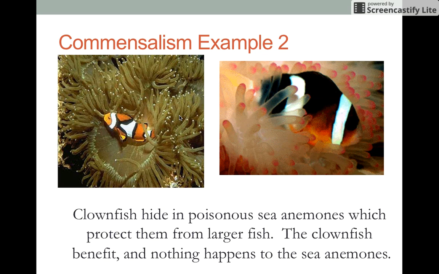Commensalism example 2. Clownfish, like Nemo, hide in poisonous sea anemones, which protect them from larger fish. The clownfish benefit, and nothing happens to the sea anemones. It's able to hide in all this, and the bigger fish won't attack and eat it because it will get stung by the poisonous sea anemones. The sea anemone isn't helped or harmed by this. It's just hanging out there kicking it while Nemo takes a nap. But Nemo is safe, plus 0.